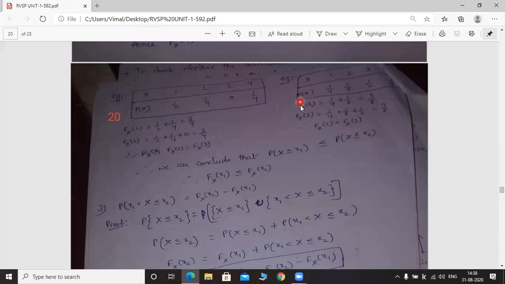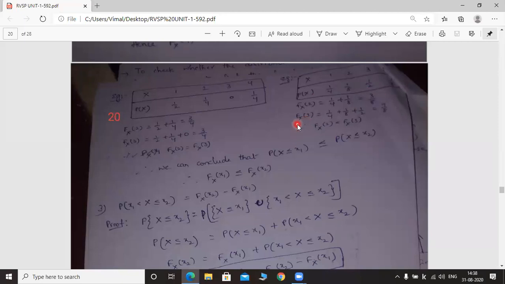So now again calculate capital Fx of 2 and capital Fx of 3. Follow the same procedure. What is the value of capital Fx of 2? Which is equal to probability of capital X less than or equal to 2. That means up to the second entry you have to add 1 by 4 plus 1 by 8. You will get 3 by 8 only. 1 by 4 plus 1 by 8 is equal to 3 by 8.